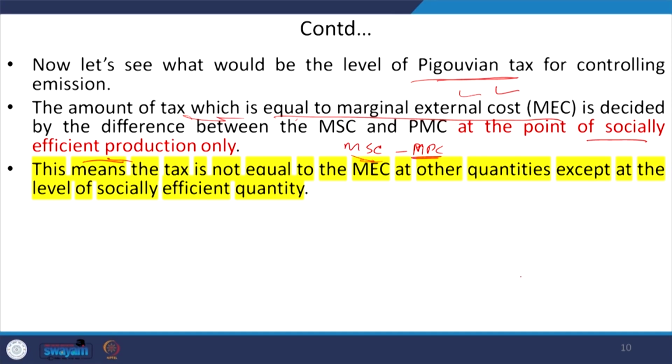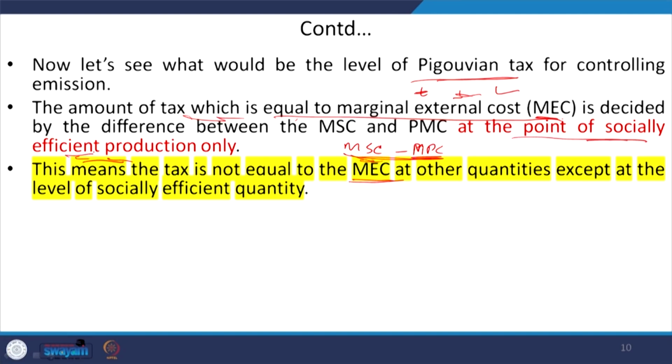So, that means the Pigovian tax is equivalent to your marginal external cost, which is determined by the difference, marginal social cost minus marginal private cost. This tax is equivalent to the marginal external cost, right, at the point of socially efficient production only.